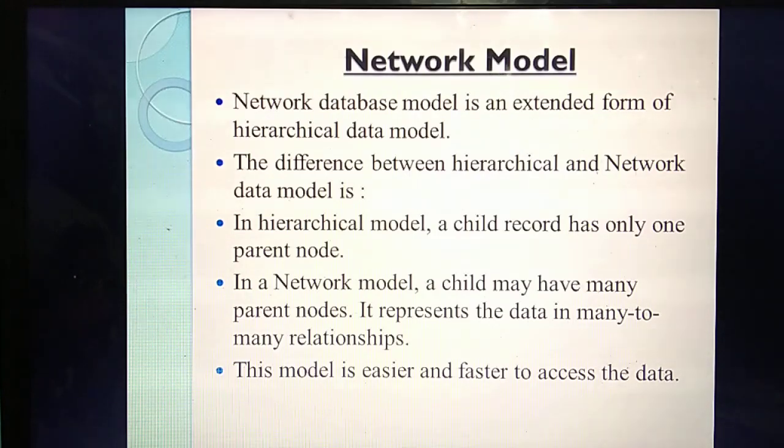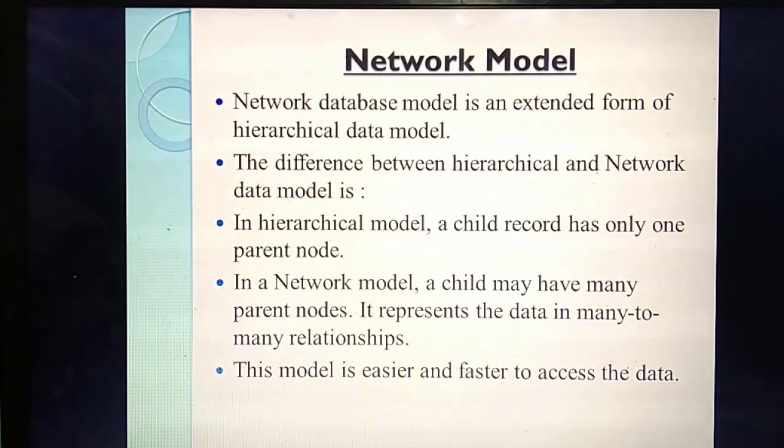That is a many to many relation. Please don't confuse it: the hierarchical model is one to many, which means a child has only one parent and a parent has many children. But here, a child node has many parents. That is a many to many relation.